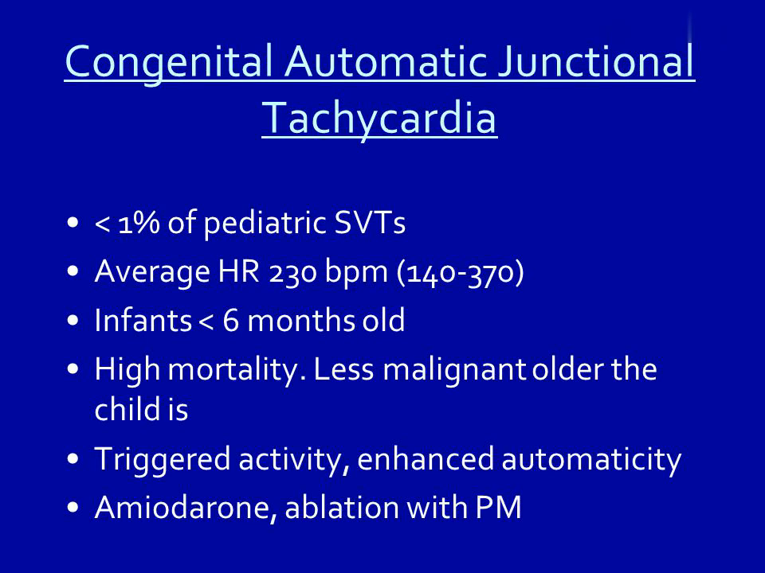Congenital automatic junctional tachycardia. Less than 1% of pediatric SVTs. Average HR 230 bpm, range 140 to 370. Infants less than 6 months old. High mortality, less malignant the older the child is. Triggered activity, enhanced automaticity. Amiodarone, ablation with pacemaker.